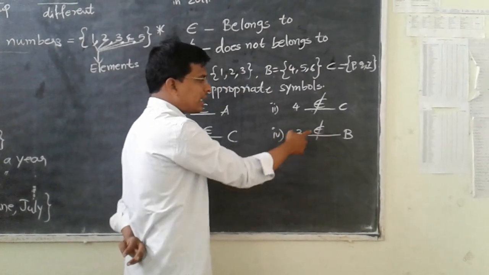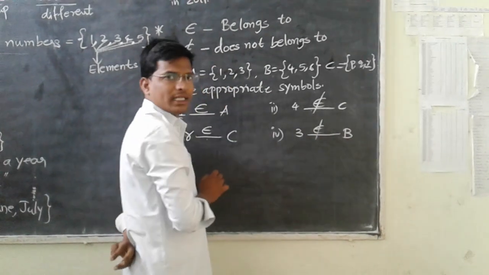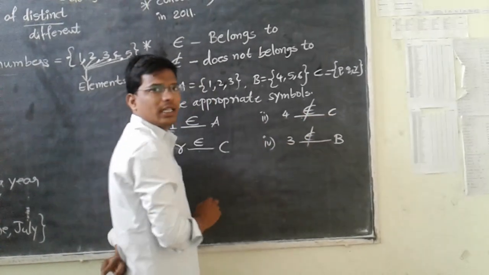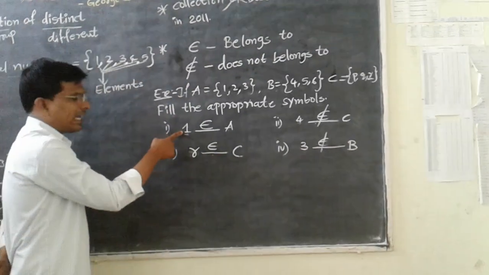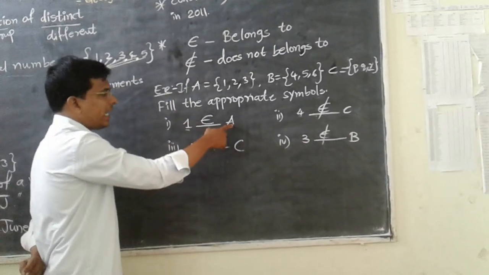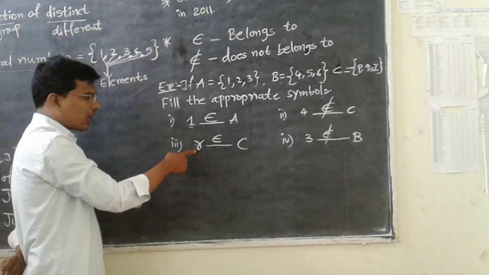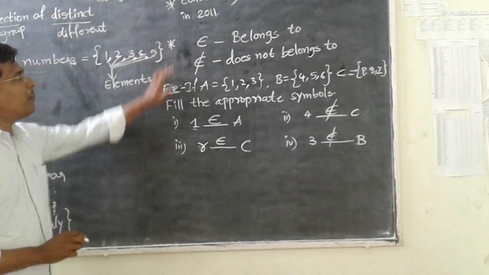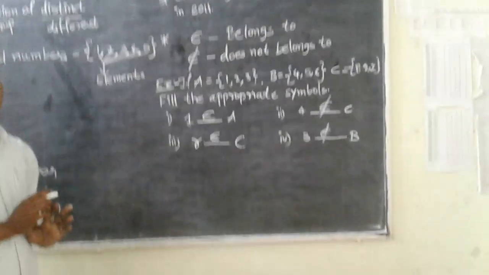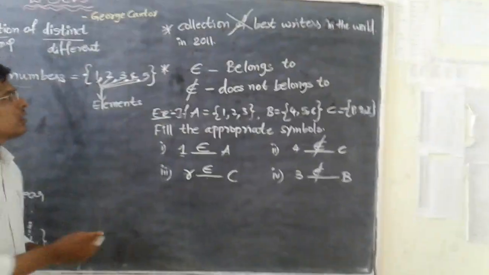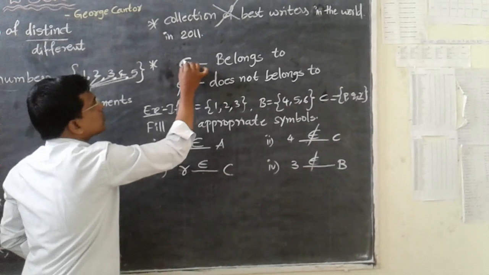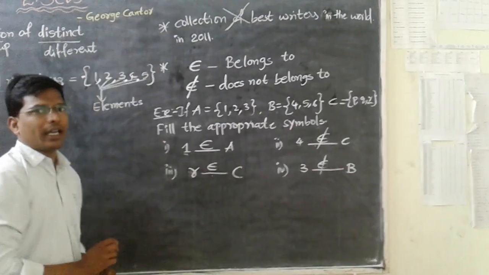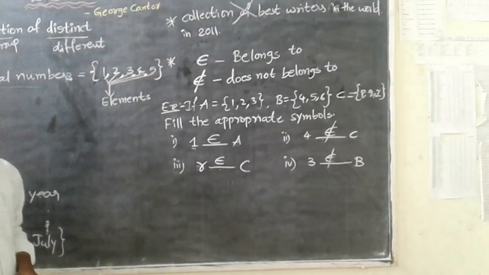The element 3 does not belong to set B. The element 4 does not belong to set C. Here the element 1 belongs to A. Here the element r belongs to set C. Okay, this is the belongs to and does not belong to concept, very easy. So this is the belongs to sign and this is the does not belong to sign.